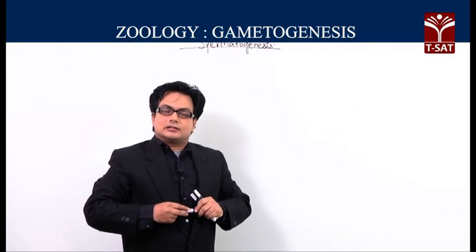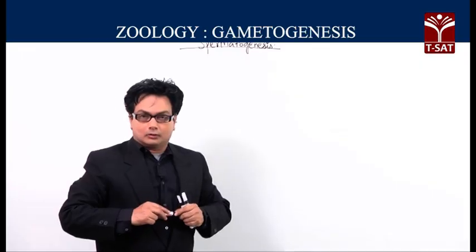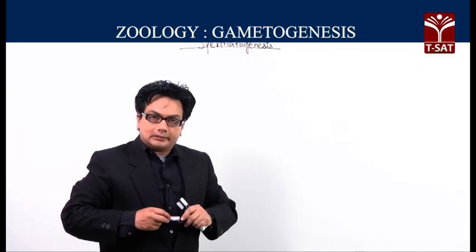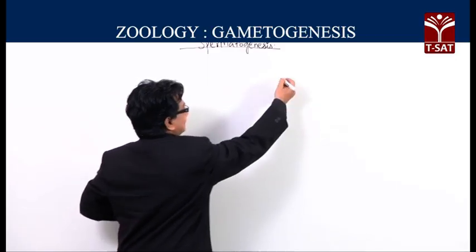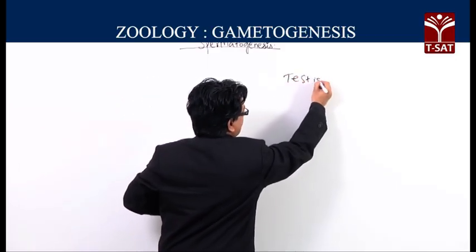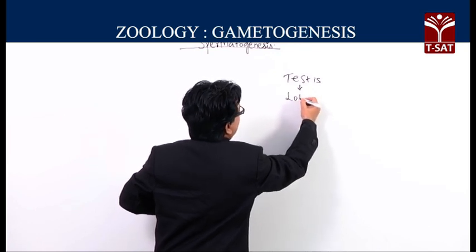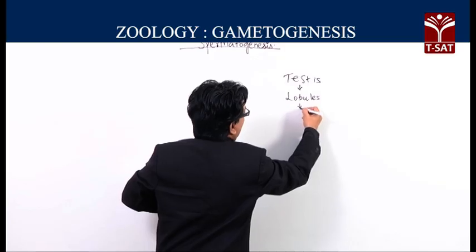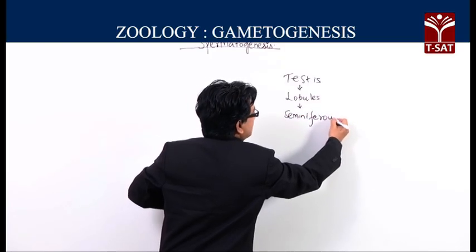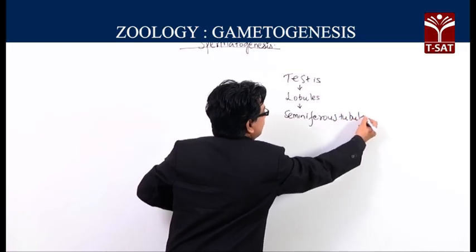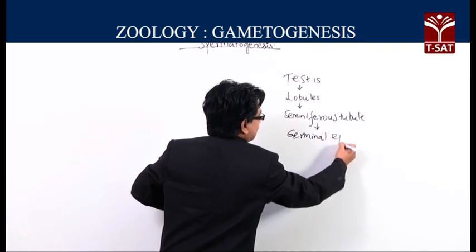The very first question is, where is this particular biological activity going on in a human male? We all know that the male gonad is called the testis, and within the testis we will have lobules, and in the lobules we find the seminiferous tubules. Within the seminiferous tubules, the lining is called germinal epithelium.